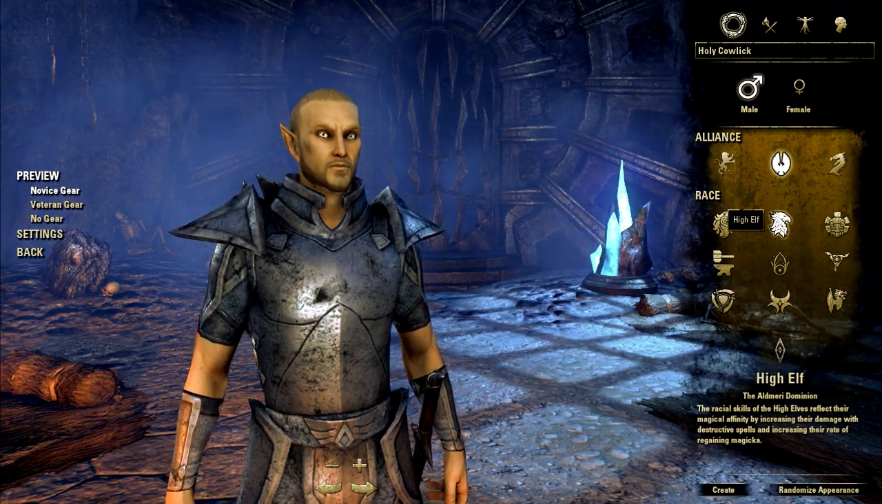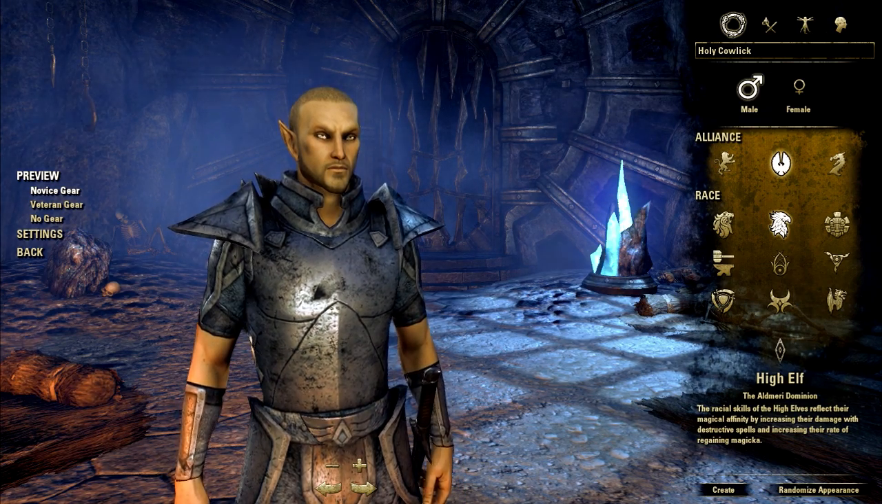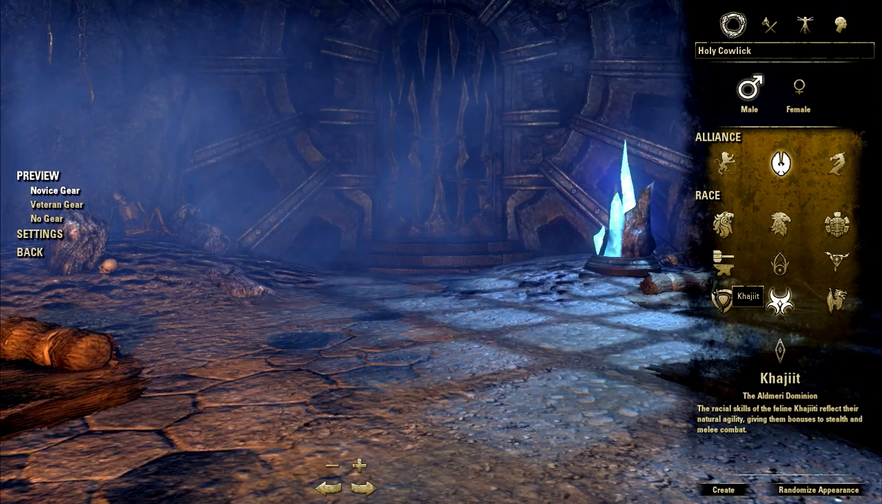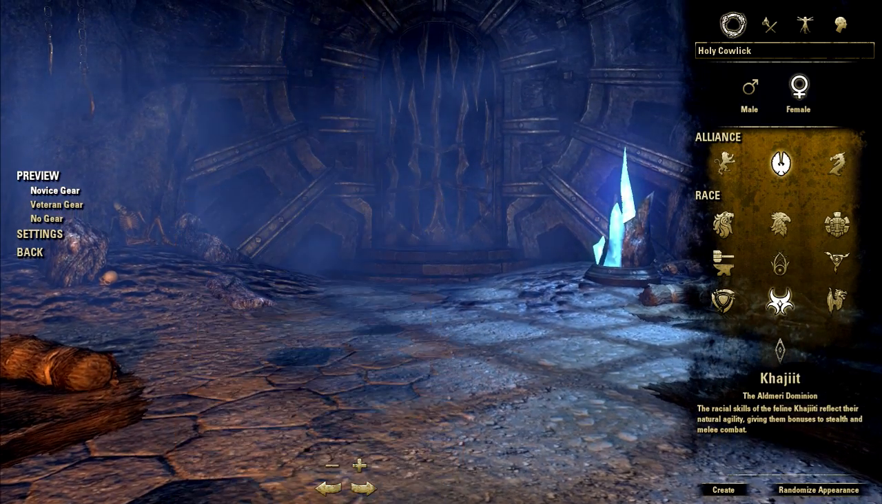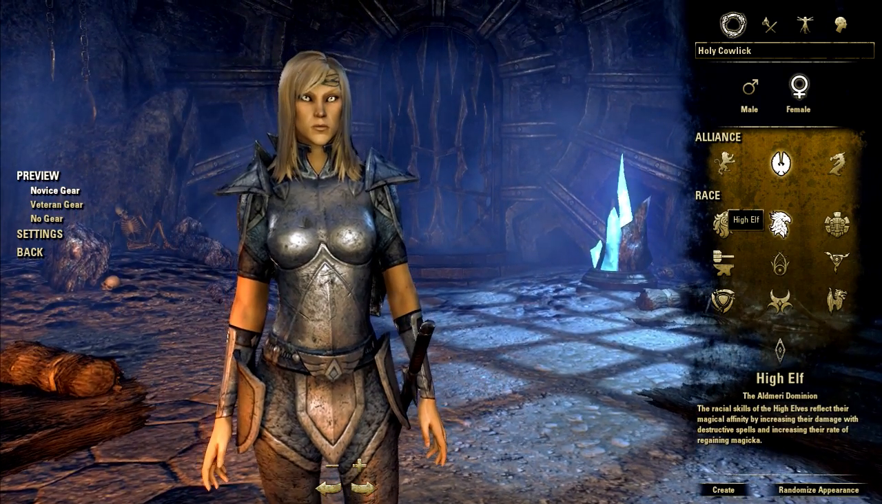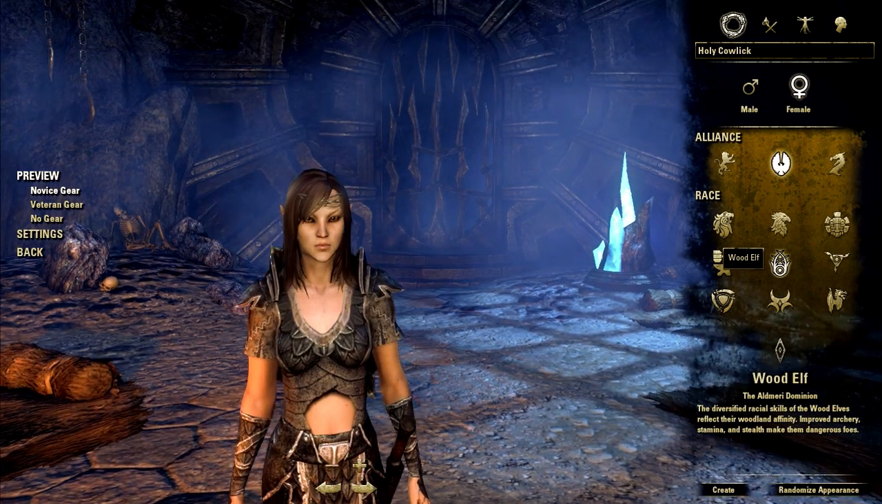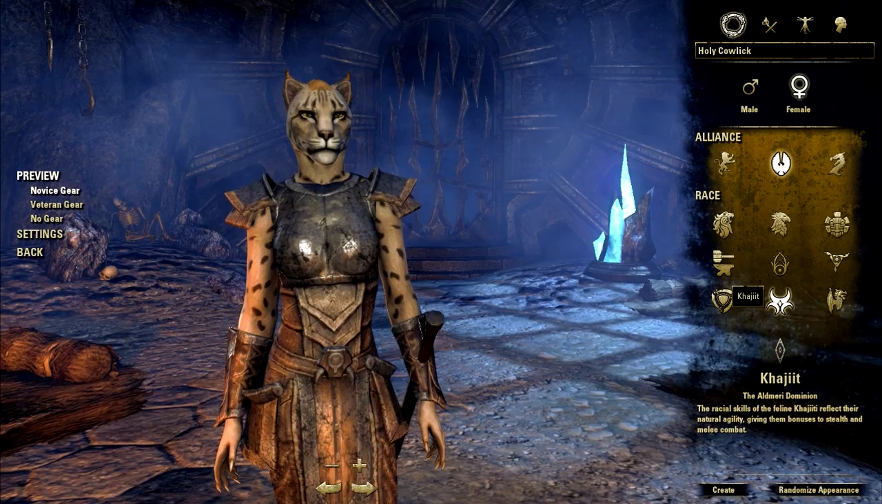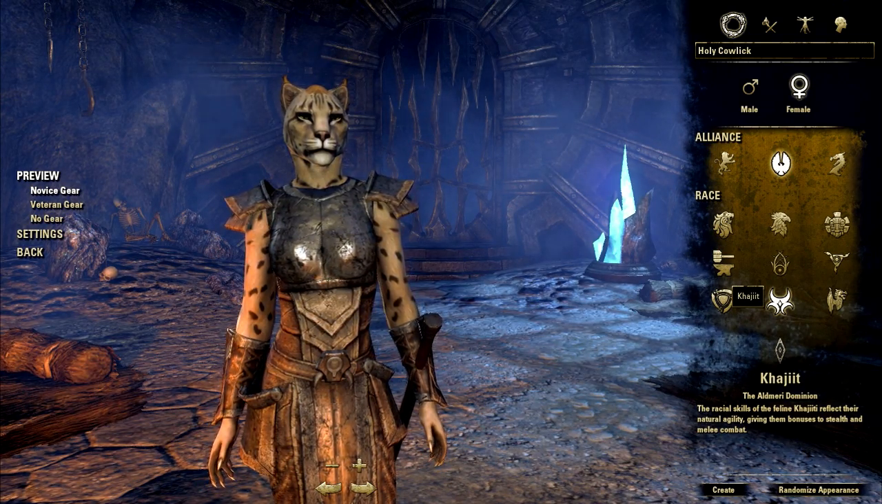The Aldmeri Dominion was formed in an attempt to take control of the Imperial City and restore Elven rule to Tamriel. They believe that short-lived and young races of men are unfit to rule. It is said that these races are the most intelligent, patient, and rational. The 3 races that belong to this faction are the High Elves of Somerset Isles, the Wood Elves of Valenwood, and the Khajiit of Elsweyr.